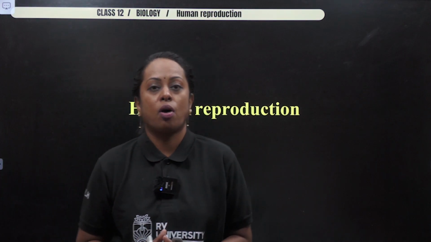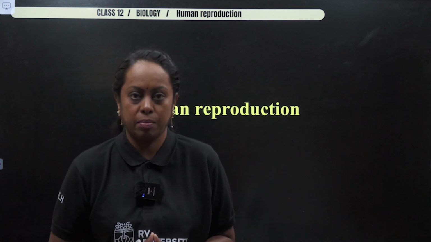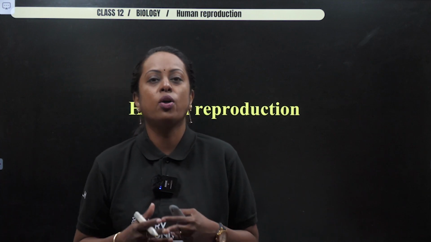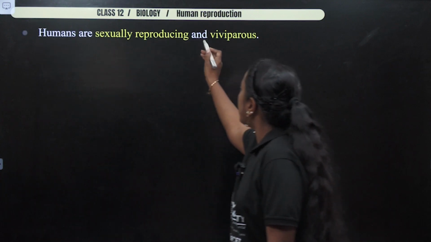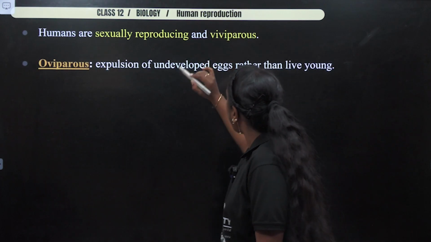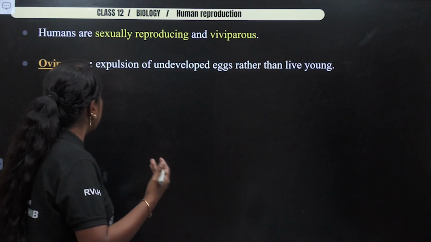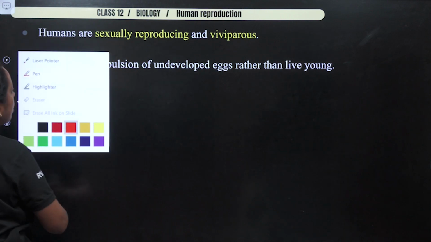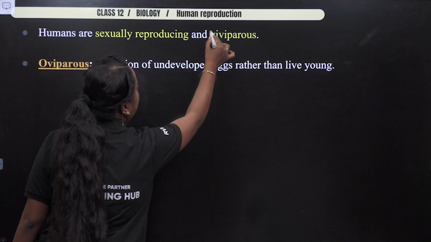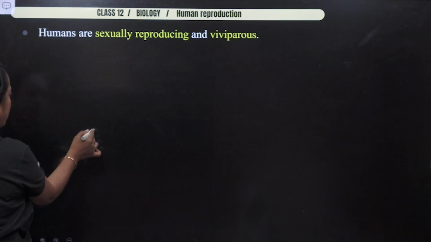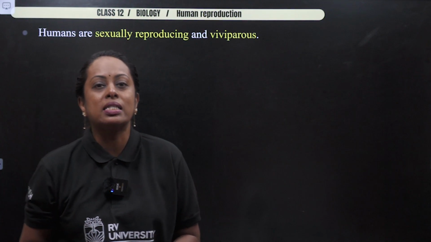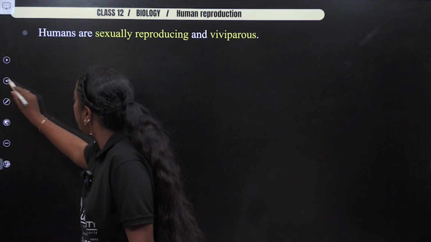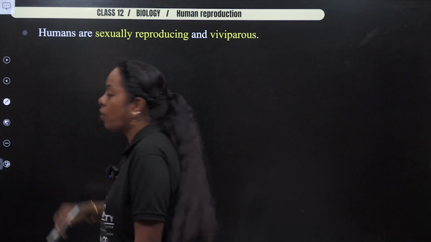Before we start the topic, I'm going to explain certain basic terms. We'll go a little bit slow so that you understand the whole concept. Humans are sexually reproducing, and you have a word which is known as viviparous. Now let us understand the terms before we start the topic. Okay, so the word is viviparous. If you take the word viviparous, it's like giving birth to young ones. Giving birth to young ones means the young ones are developing inside the mother's body. Okay, now before we start, let me select the pen so that you can highlight.